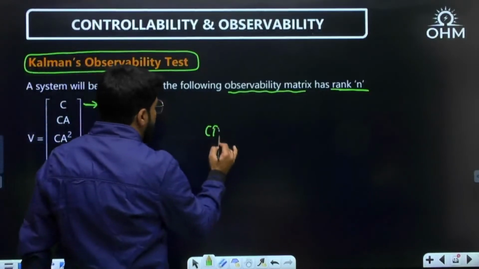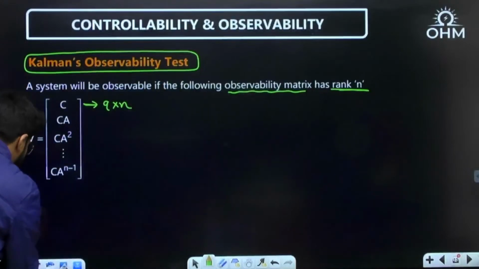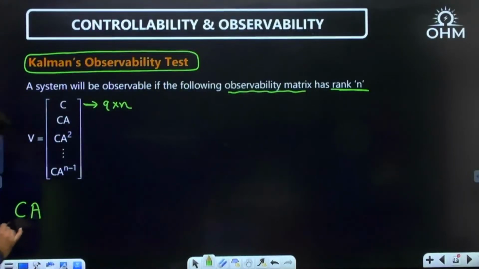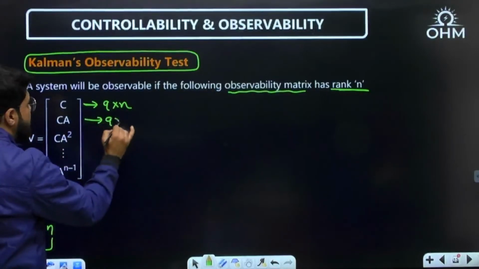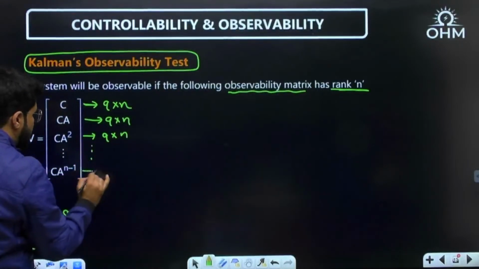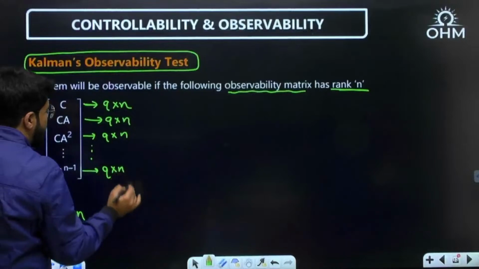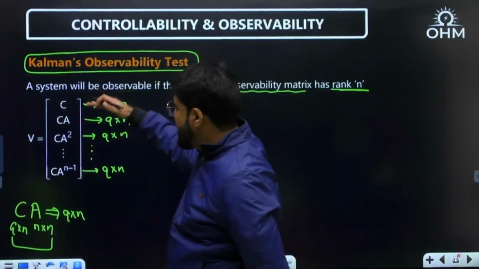So what is going to be CA? Let us see this calculation. C is Q cross n and A is n cross n, so the final size will be first cross last, that is Q cross n. Similarly, CA square will also be Q cross n, up to CA power n minus 1. All of these are Q cross n, and this time you are writing one below the other.